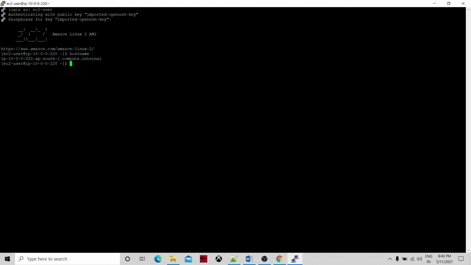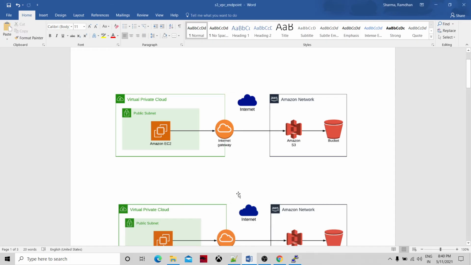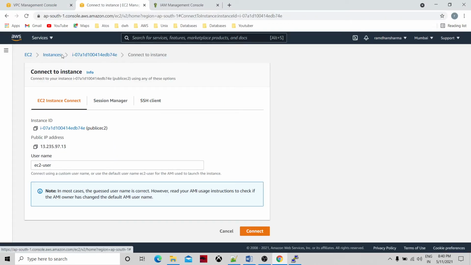Now we will try to access the S3 bucket. Let's look at this picture. This is the public subnet. We have an internet gateway, which we have already seen. Let's look at that again.